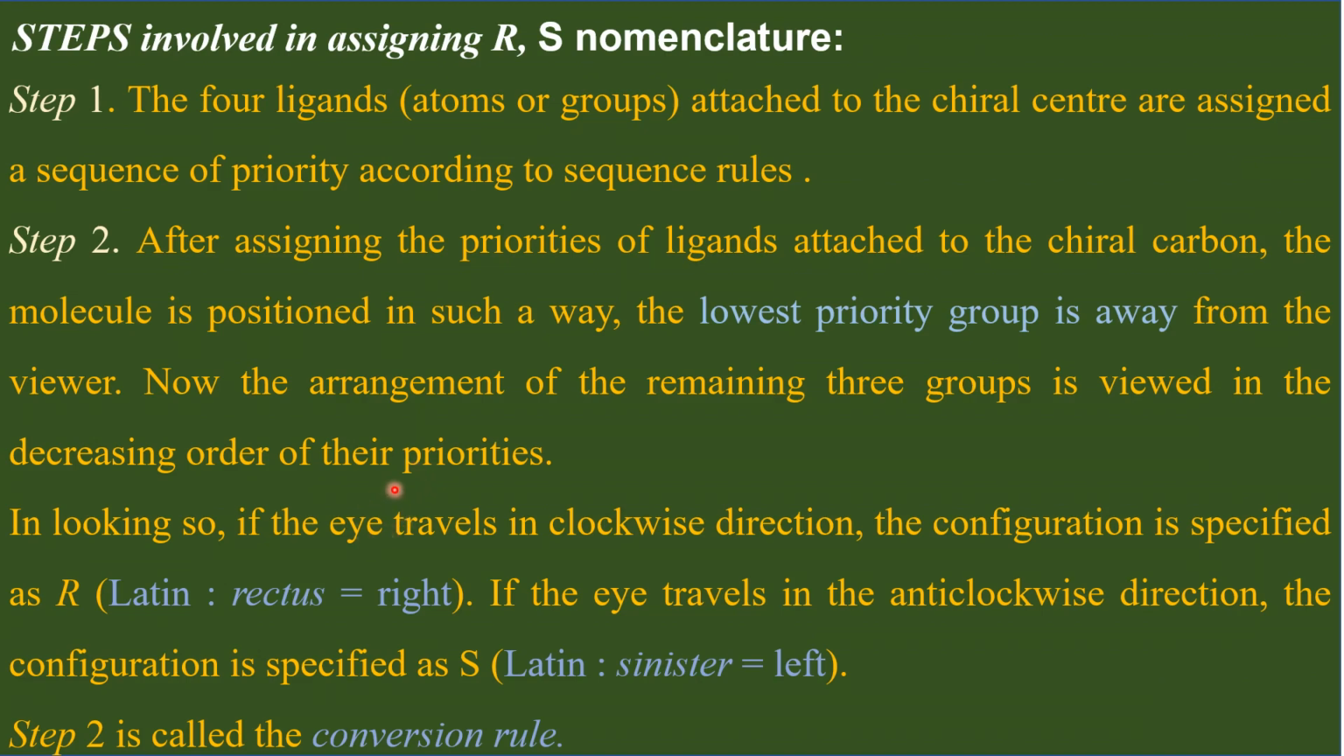While you are traveling from 1 to 3, if your eye travels in clockwise direction, that particular chiral carbon is assigned R configuration. While reading the numbers from 1 to 3, if your eye travels in the anti-clockwise direction, that particular chiral carbon is assigned the configuration S. This step 2 is called the conversion rule.